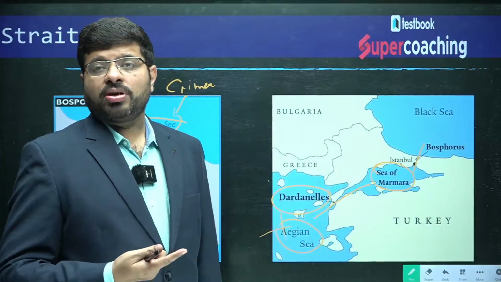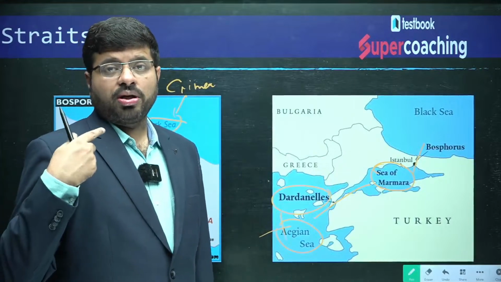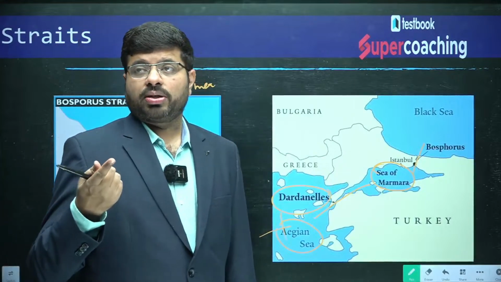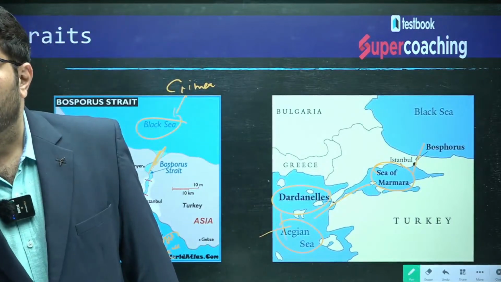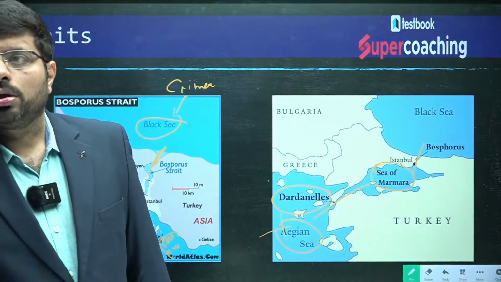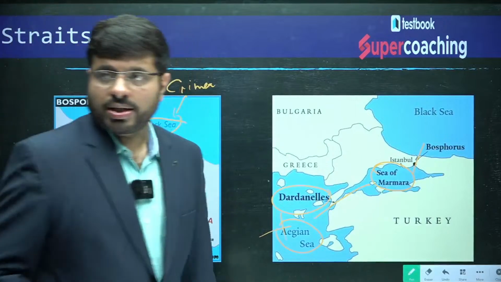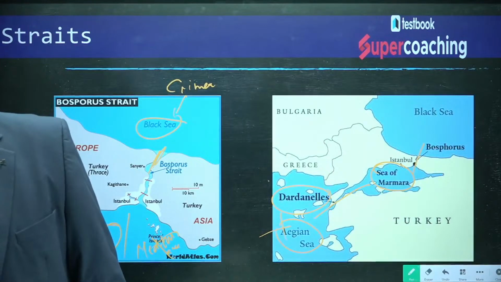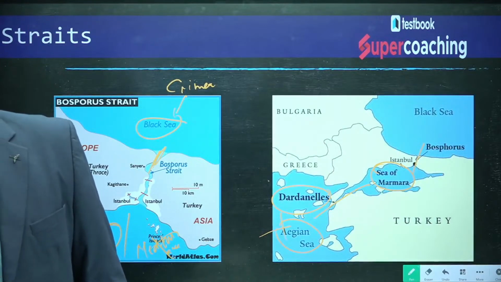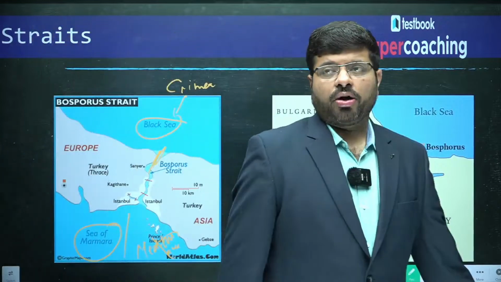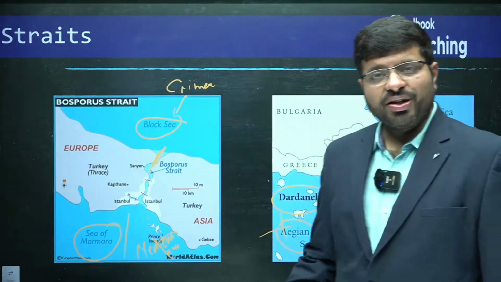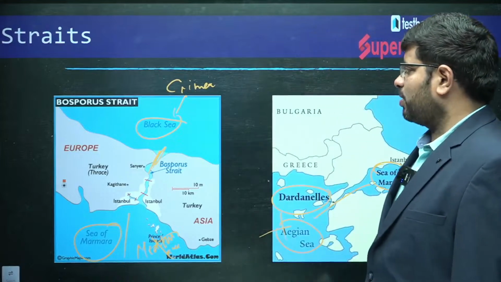Because there is so much trade and so much strategic importance with respect to the war, you will be seeing that. Right? I hope you are able to understand. I hope you are able to follow, no? That is the key thing. You are learning something new every day. That is the thing about this Bosphorus Strait.